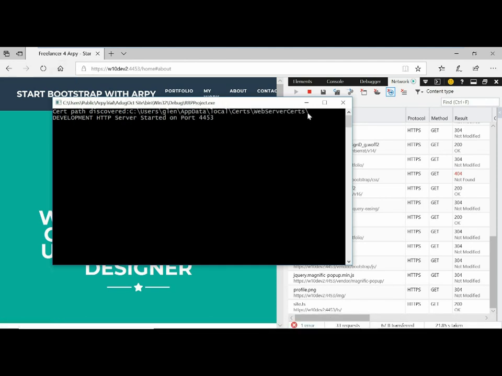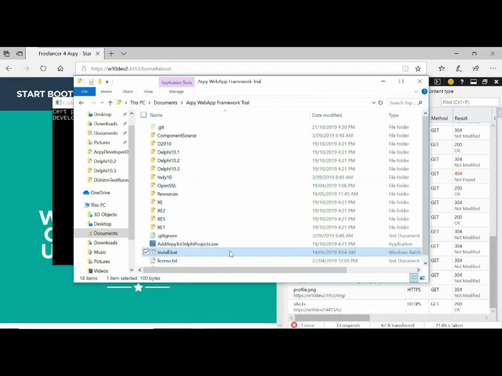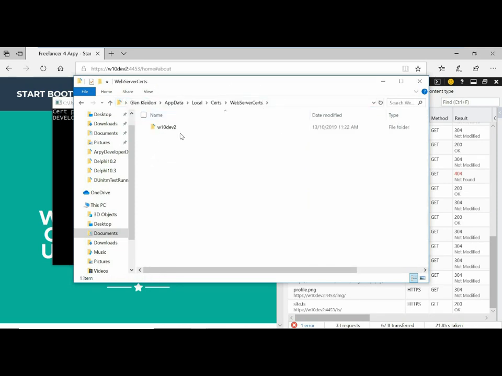If I go to this place and open that up, and I go there, see it's made a certificate of the name of the computer that it's on. And if we look in here, there's a certificate request and a batch file to create it, and it's created the key file and the certificate for that.